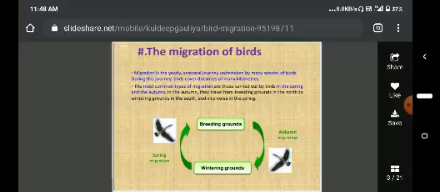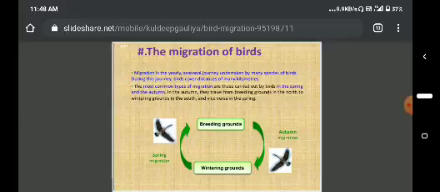The most common types of migration are those carried out by birds in spring and autumn. In the autumn they travel from breeding grounds in the north to winter grounds in the south, and vice versa in the spring.